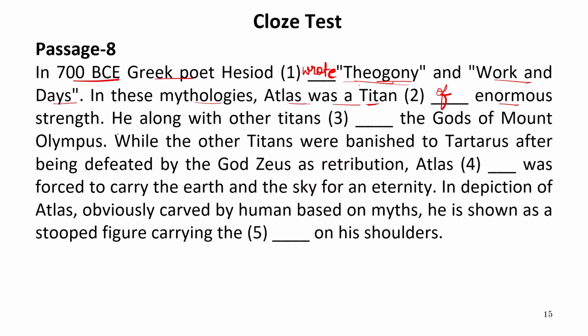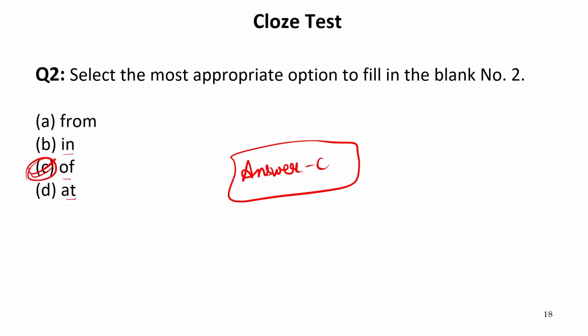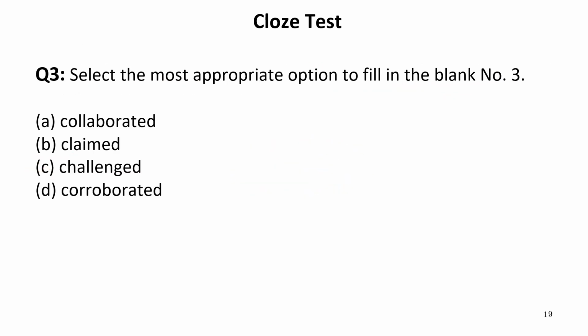Now let us see the third blank. He along with other titans dashed the gods of Mount Olympus. Now let us see the options for the third blank. So he along with other titans, what does he do? Collaborated, claimed, challenged, corroborated.